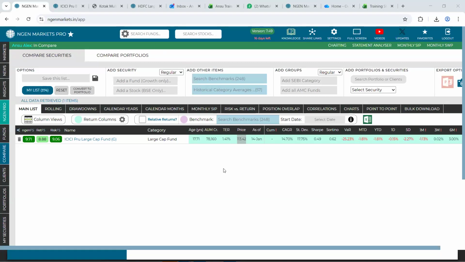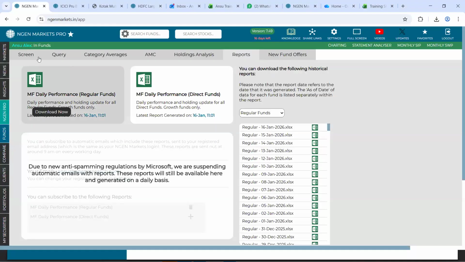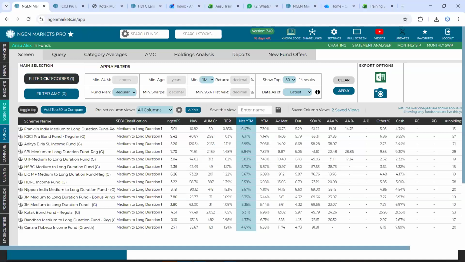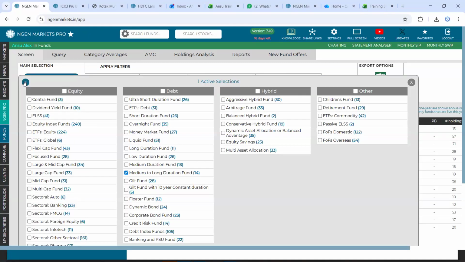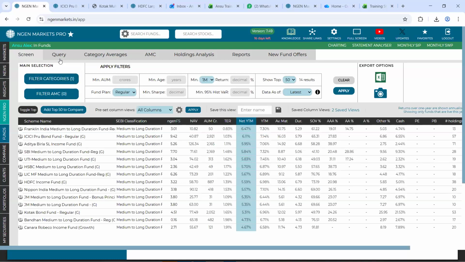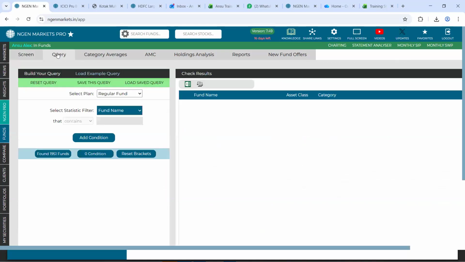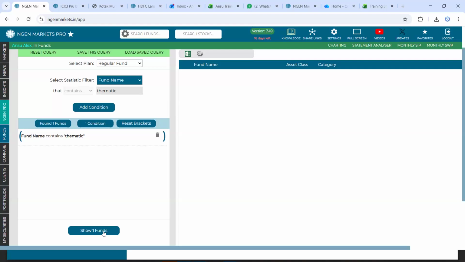So there's another question, if we can segregate the thematic funds which are currently there in the other sectoral category. The SEBI classification is what we show on our system in this screener section. However, if you want to work around it, you can make use of our query tab, wherein in this section called select statistic filter, you can input fund name as thematic. So all the funds which have thematic as their fund name will come up right here. And you can simply click on show the number of funds.